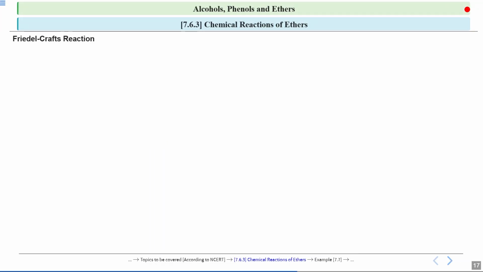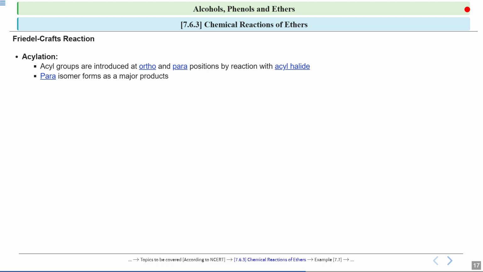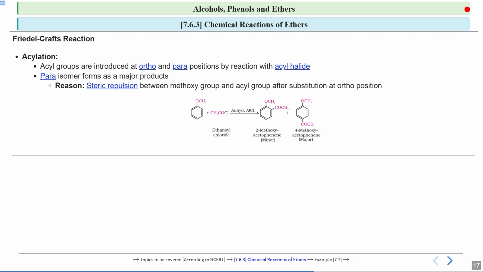Next we will see the Friedel-Crafts reaction. Earlier we talked about alkylation. Now we will talk about acylation, that is, the acyl group will attach to your anisole. Acyl groups are introduced at the ortho and para positions by reaction with acyl halide. In this case also, the para isomer will form as the major product. The reason again is the steric repulsion between the methoxy group and the acyl group after substitution at the ortho position.